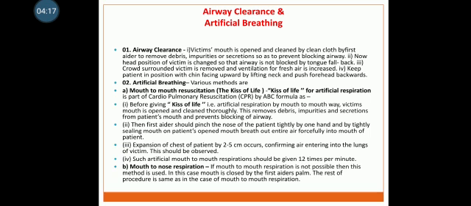First, before giving the kiss of life, that is artificial respiration by the mouth to mouth way, the victim's mouth is opened and cleaned thoroughly. This removes debris, impurities, and secretions from the patient's mouth and prevents blocking of the airway.